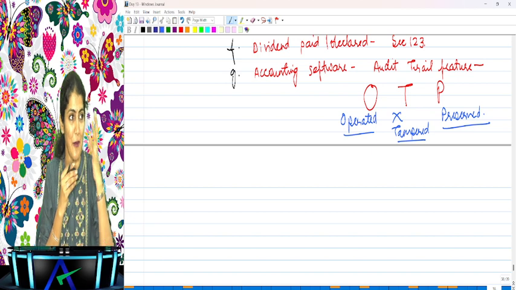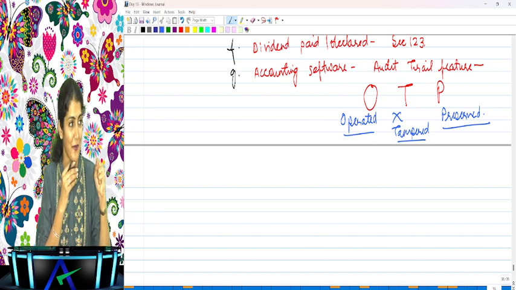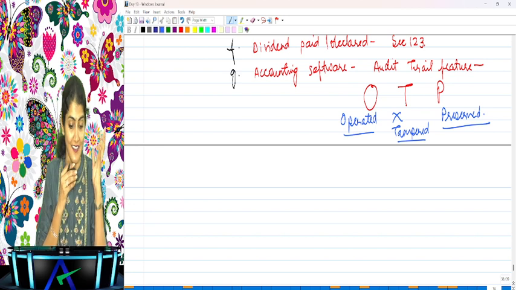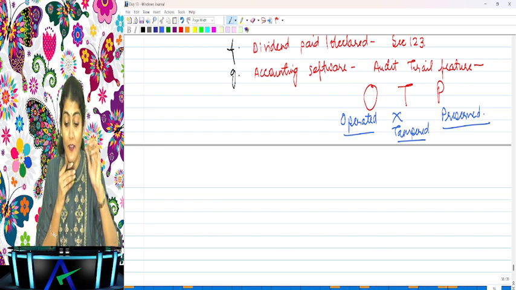How many years does a company need to retain books of account? 8 years. So how many years is this audit trail also required to be preserved? It is required to be preserved for the 8 years. Are you understanding that? Okay. So what does it say?